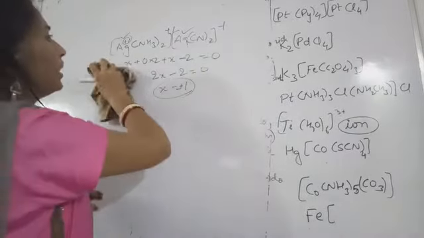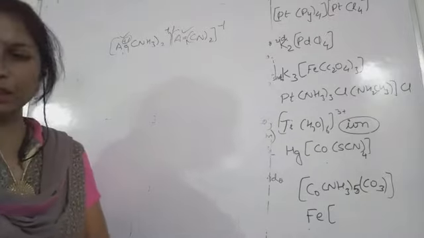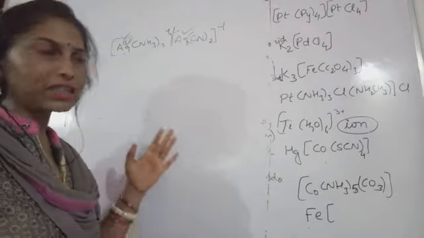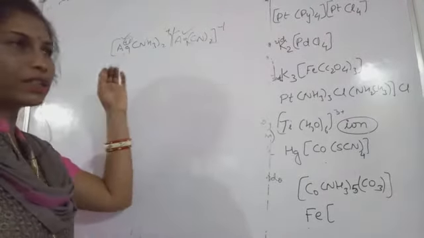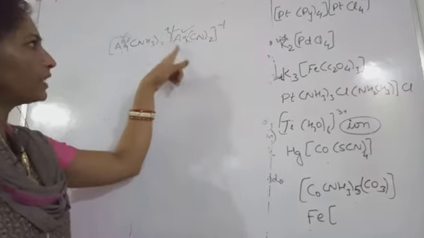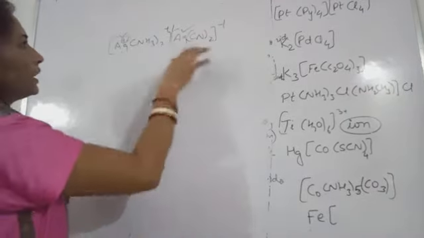I told you that the metal in the cationic complex will be written as it is, meaning silver will be called silver only. But in this case, what will the name be? Let's start.